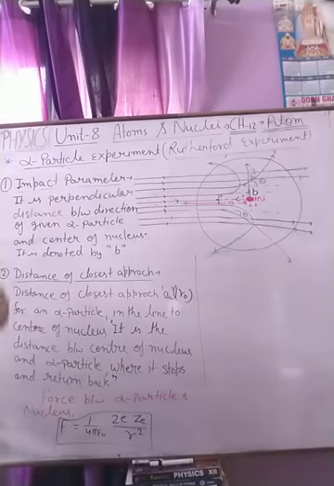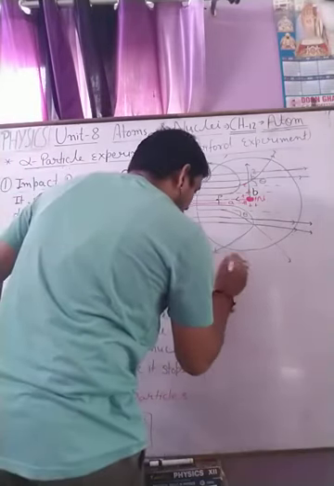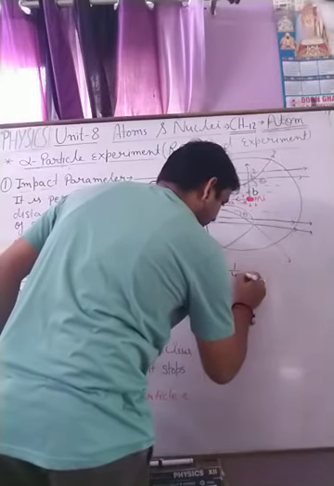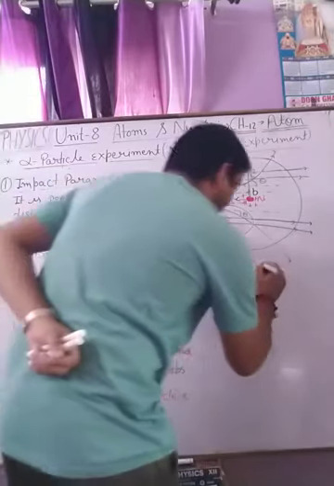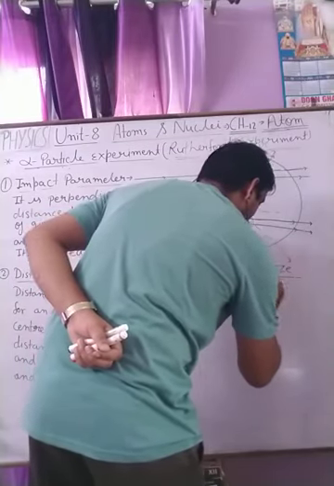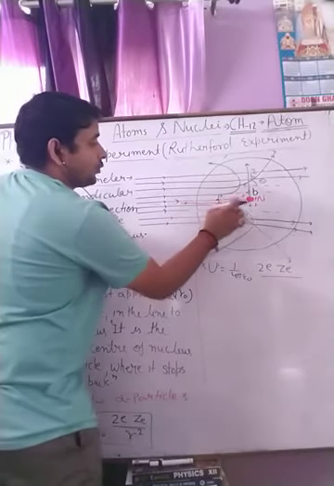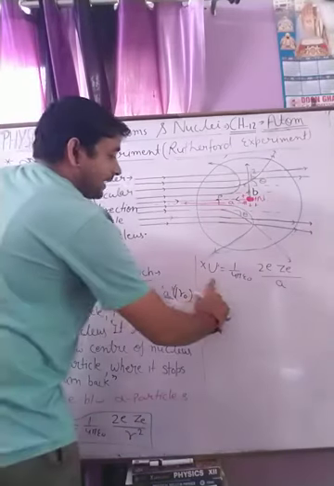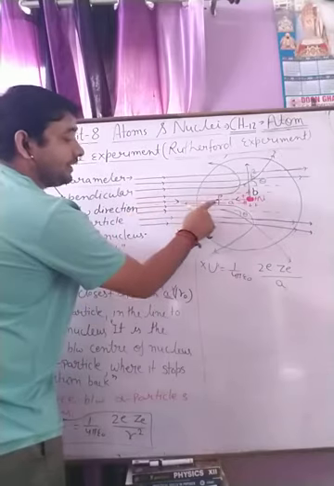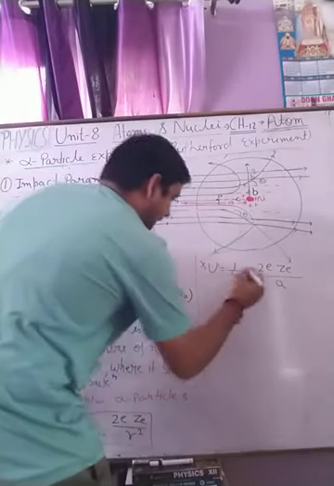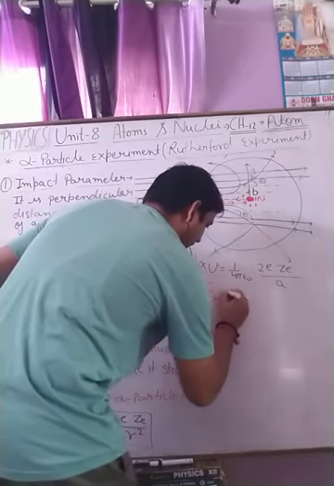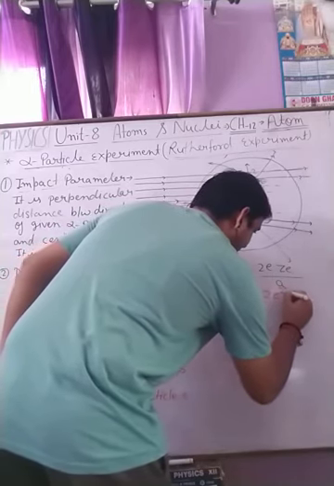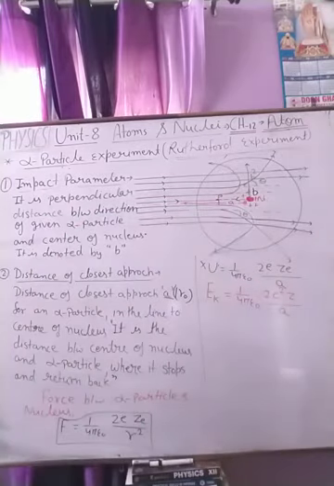And in electrostatics we also calculate the potential energy. That potential energy is equal to 1 upon 4 pi epsilon naught, 2e times Ze upon the distance of closest approach, that is A. This energy is provided to the alpha particle by its kinetic energy, so we can equate this energy to the kinetic energy, that is 1 upon 4 pi epsilon naught, 2e square Z upon A. Is it clear?